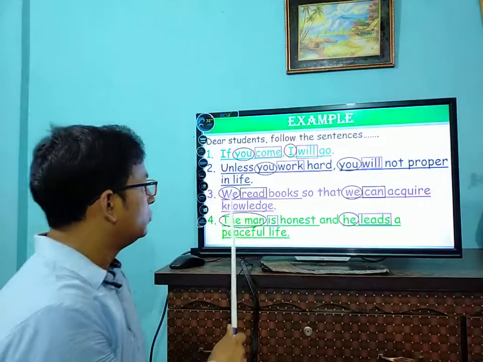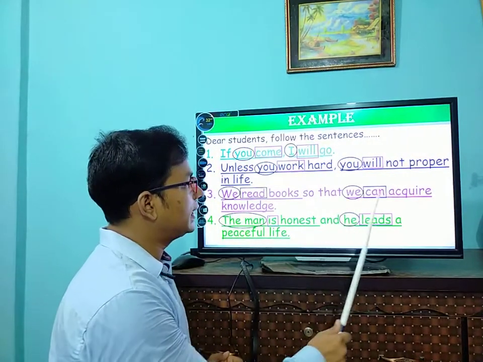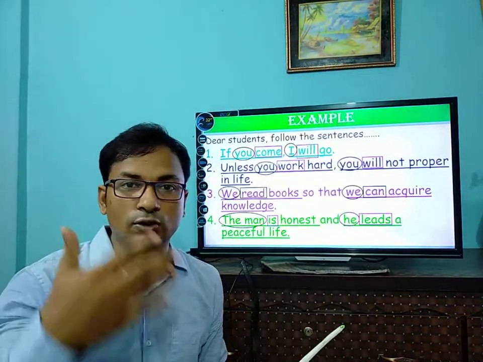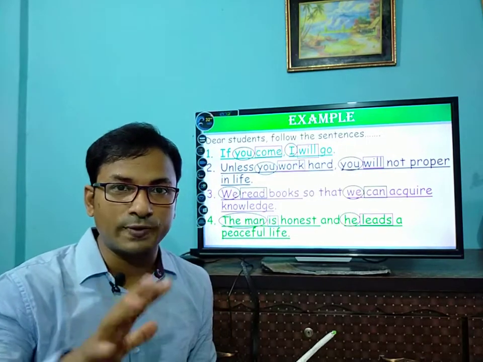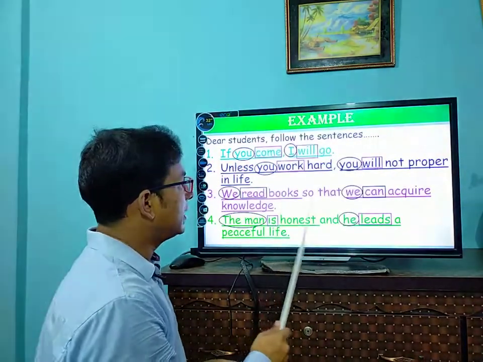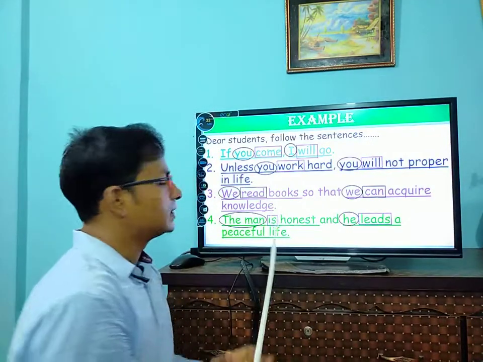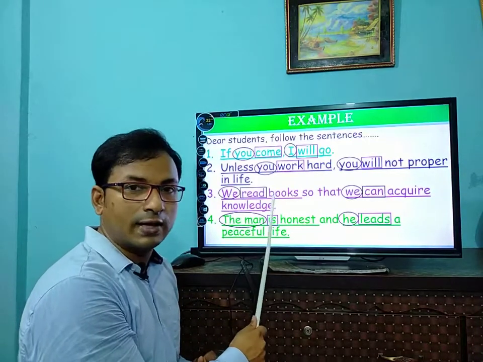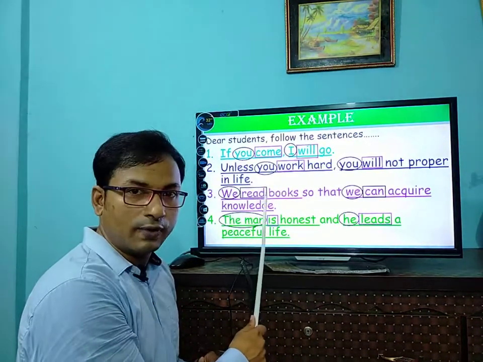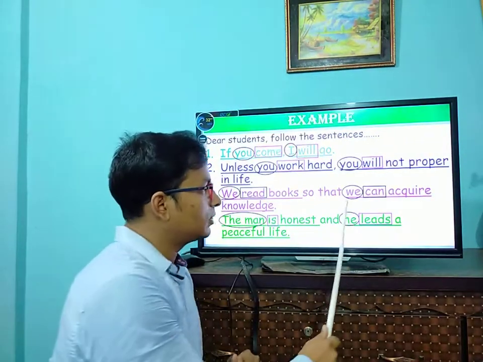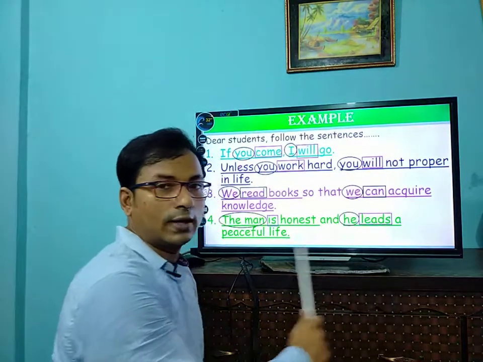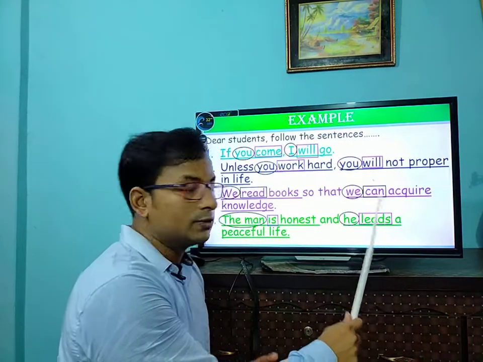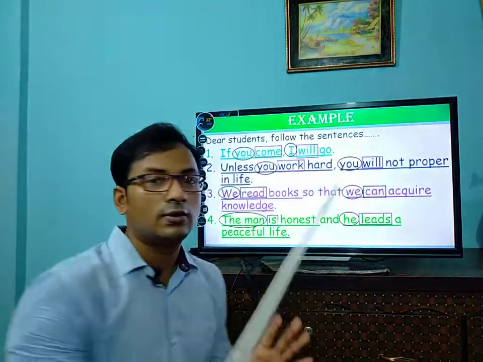Yes. We read books so that we can acquire knowledge. So there are also two parts of a sentence. The first part is we read books, and the second one is we can acquire knowledge. In the first part, we find a subject we and a finite verb read. Just pay attention. In the second part, we can acquire knowledge, there is also a subject and a finite verb. That is why this part is also a clause.